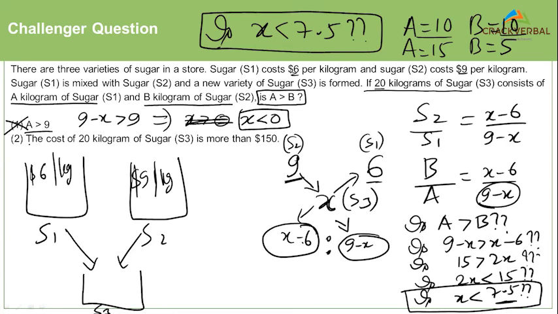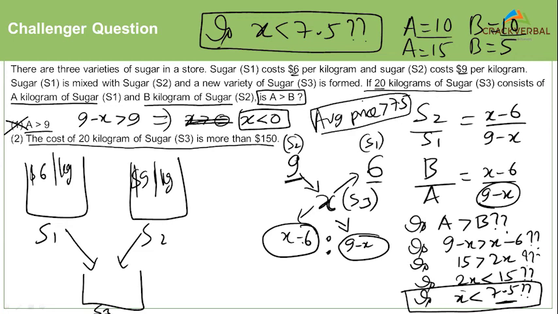The second statement alone, the cost of 20 kilograms of sugar is more than $150, which means the average price is more than 7.5. So we are asking, is X less than 7.5? The answer would be a no. And therefore the second statement alone is sufficient to answer the question. The correct answer here is B for Bravo.